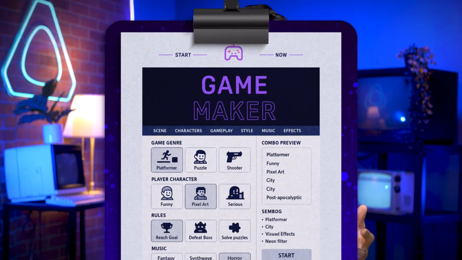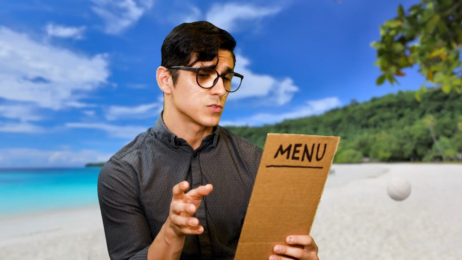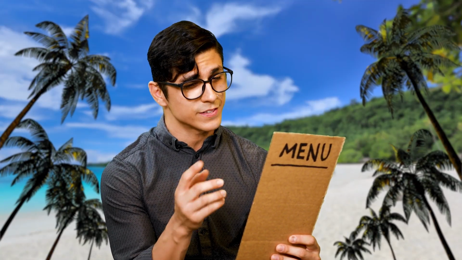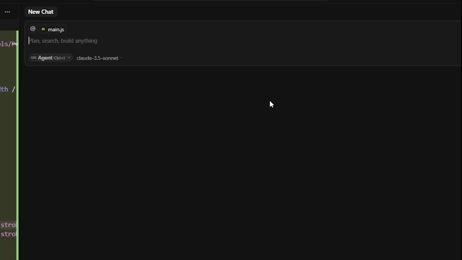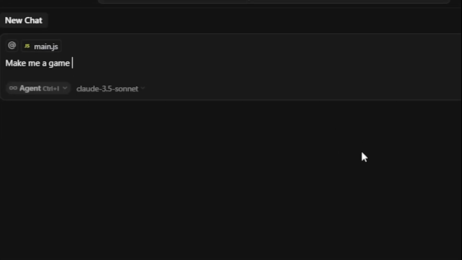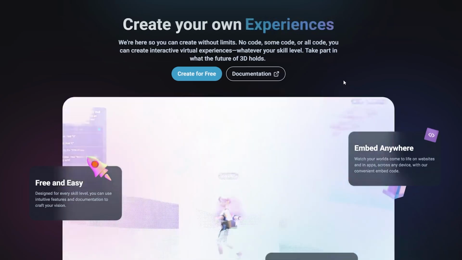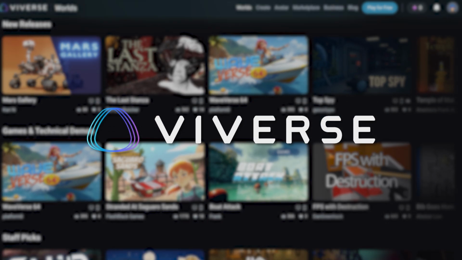What if you could create an entire 3D game like you were ordering from a menu? I'll take a volleyball game that takes place on a small tropical island with palm trees and a nice beach. We now live in a world where that's a real thing. AI coding, also known as vibe coding, allows you to create games, websites, and worlds by simply typing or speaking to AI. Then these games and experiences can be uploaded to Viverse, where you can share them with the community.